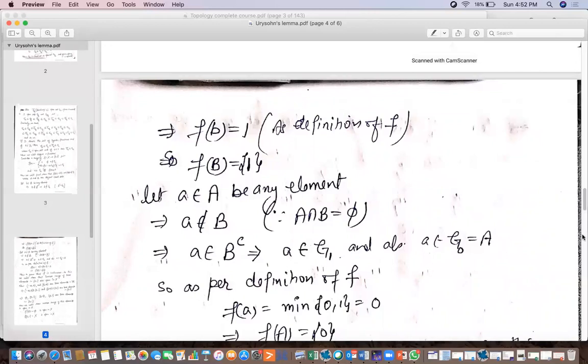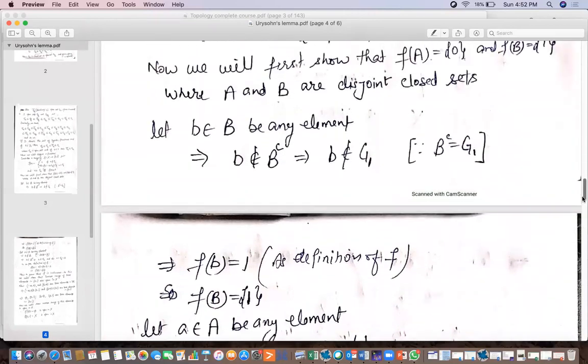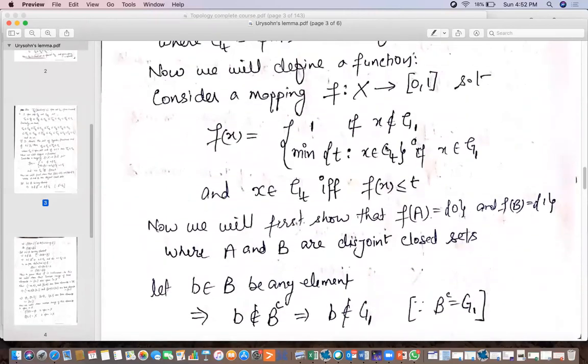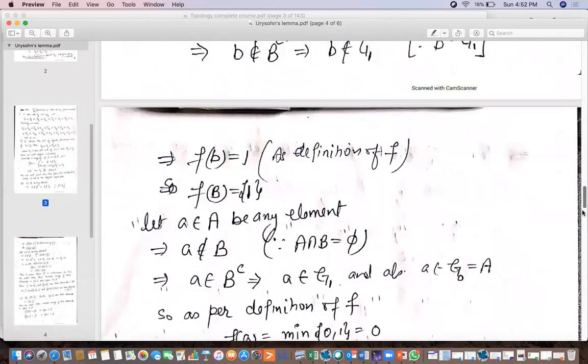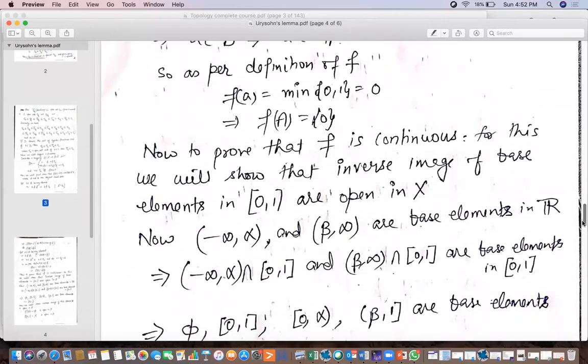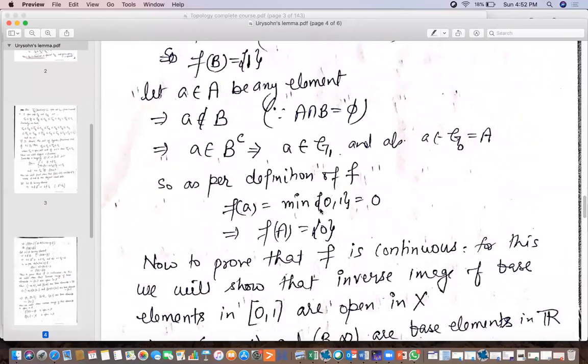So as per the definition of f, if x belongs to G_t, then f of x will be the minimum of these subscripts. Here f of a will be the minimum of 1 and 0, and that is certainly 0 as the minimum, so f of a will be 0. So we can say that whole f of a is mapped to 0.